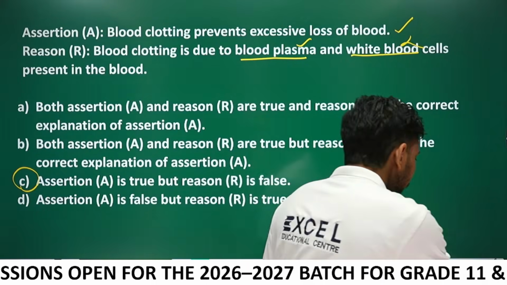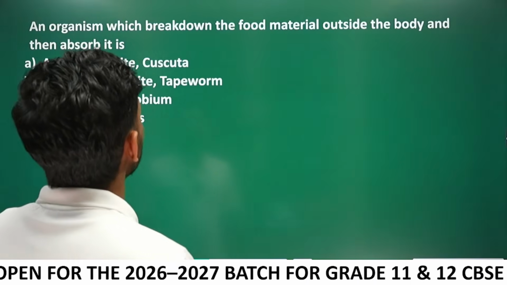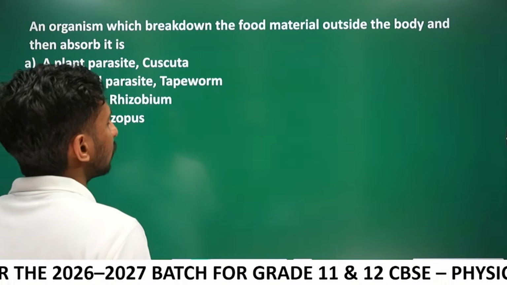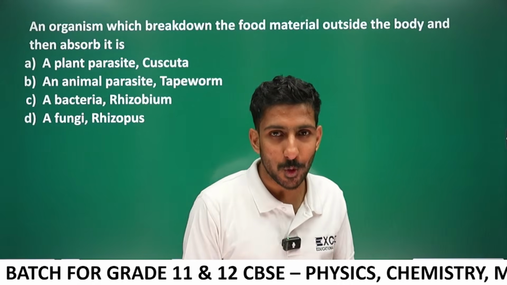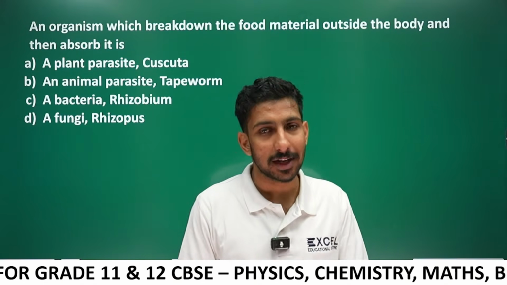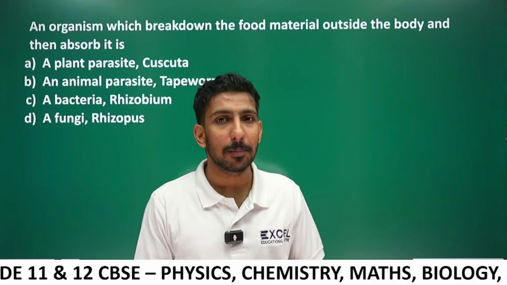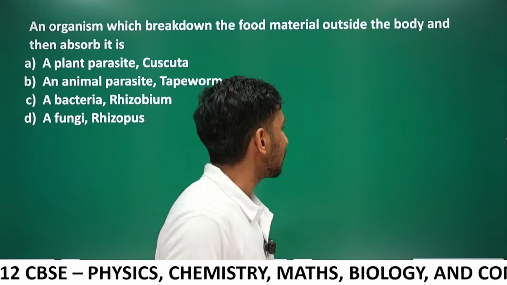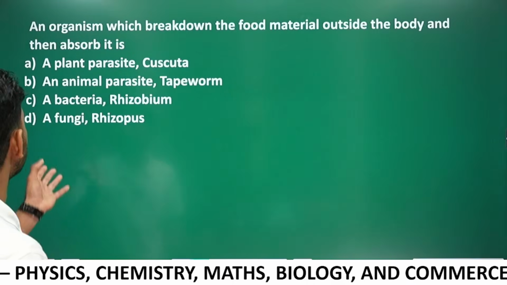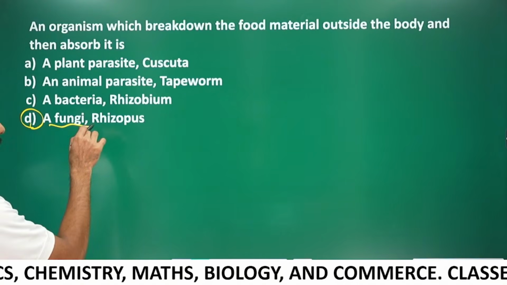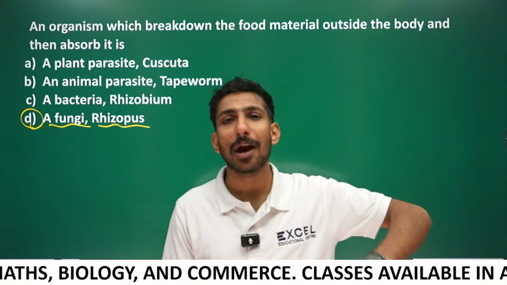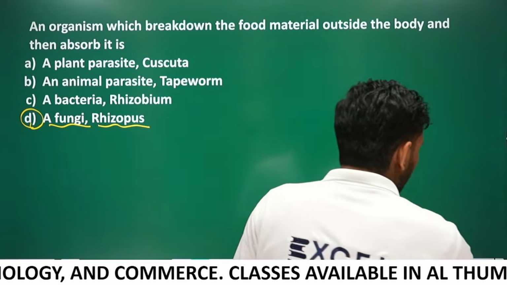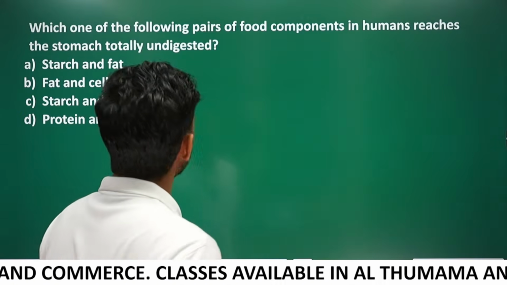Okay, the next question. An organism which breaks down the food material outside the body and then absorbs it. You know who digests food outside the body and absorbs it? Fungi. Which fungi have we studied? Bread mold or rhizopus, right? Let's see if there is such an answer. Yes, the answer is here. D, fungi, rhizopus, saprotrophs. They are saprotrophs. They digest food outside the body. Okay, and we are going to the last question.